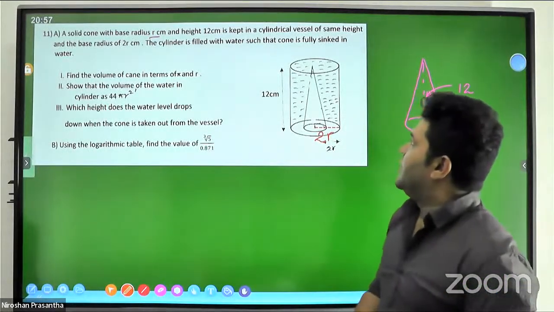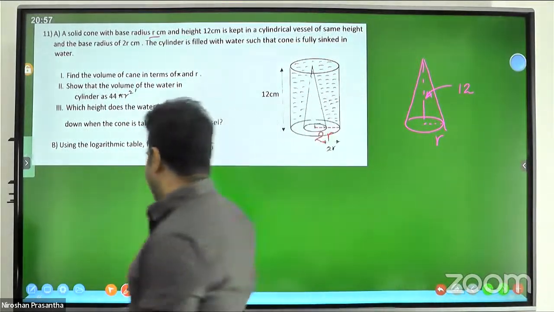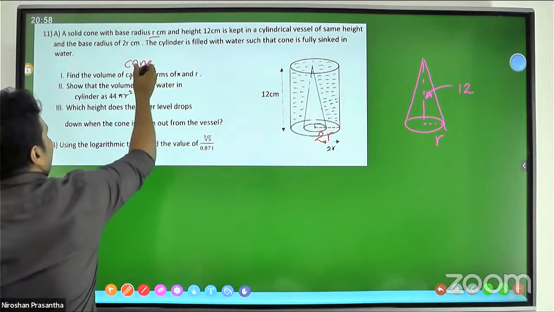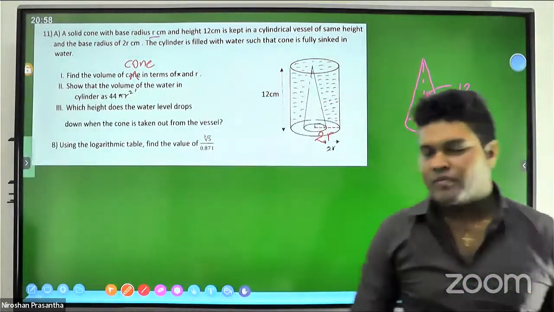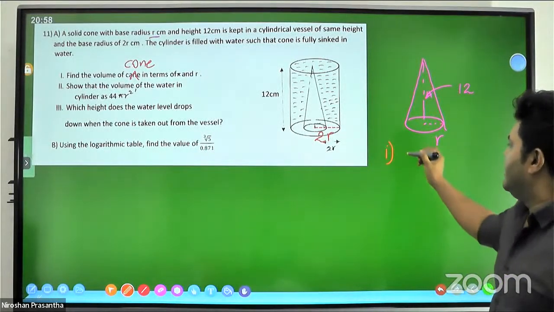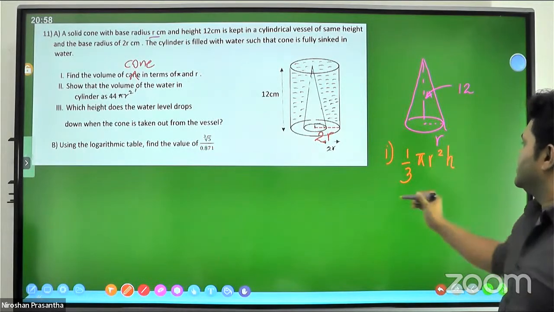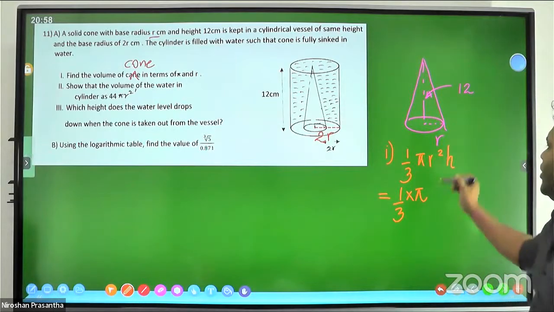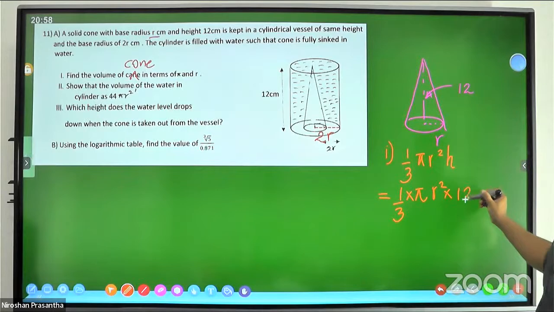The cylinder is filled with water such that we have got it. Find the volume of the cone. It's not the cane, this is cone. The volume of the cone in terms of pi and r. You know, the volume of a cone is given by 1/3 pi r square h. Therefore, 1/3 pi is pi, r is r, and h is 12.